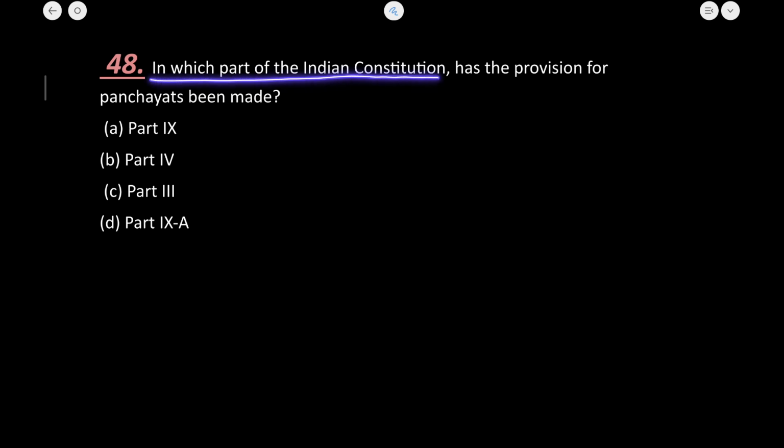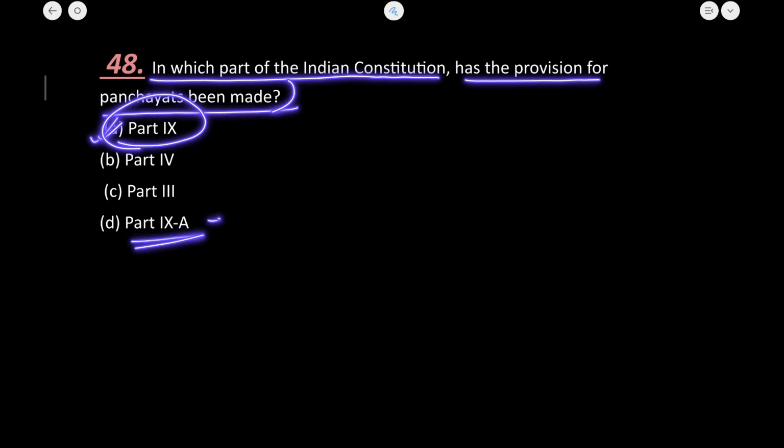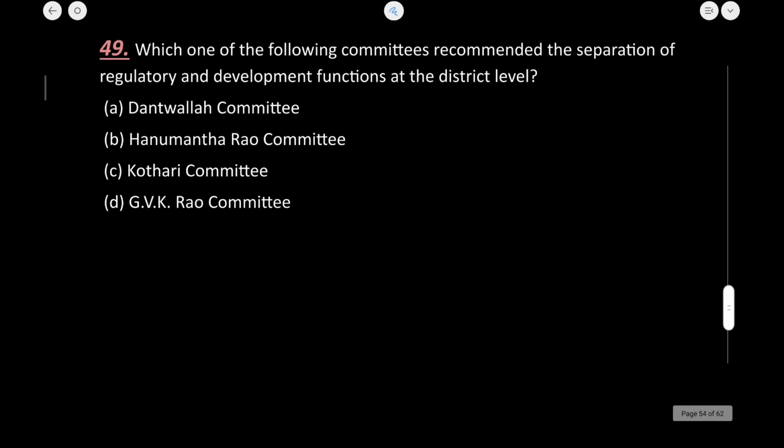In which part of the Indian Constitution is the provision for panchayat made? It is made under Part 9. Under 9A are the municipalities. This chapter on municipalities we are also going to cover in the upcoming classes.